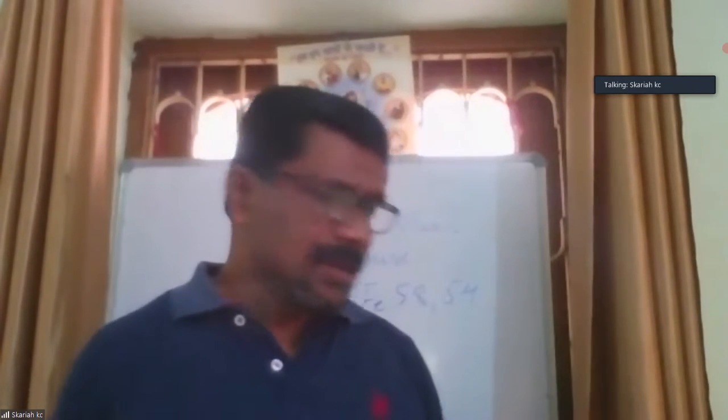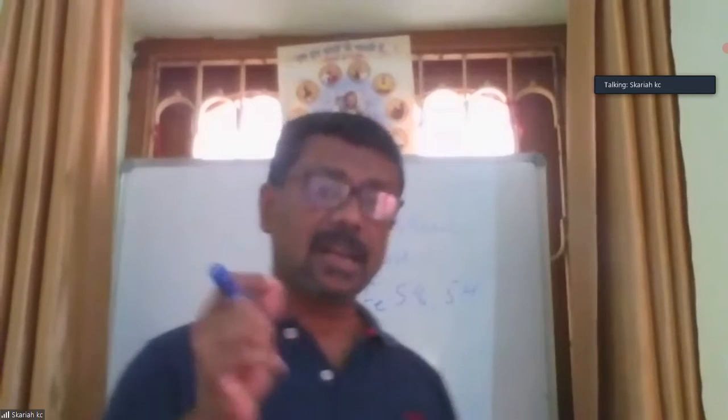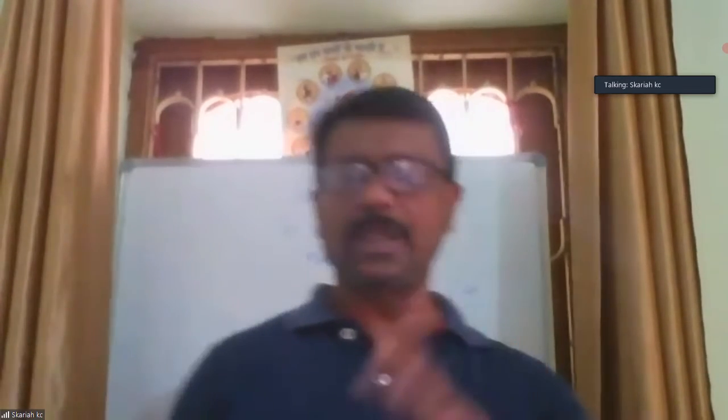Then we study the distribution of iron. Jharkhand is a state having a large quantity of iron. But in the sense of best quality and large quantity, Odisha is the largest producer of iron. Please note this one.